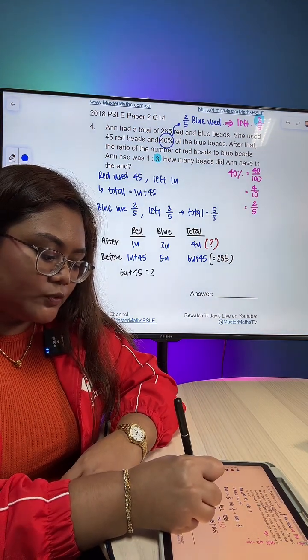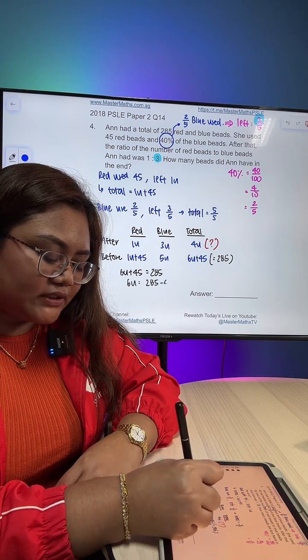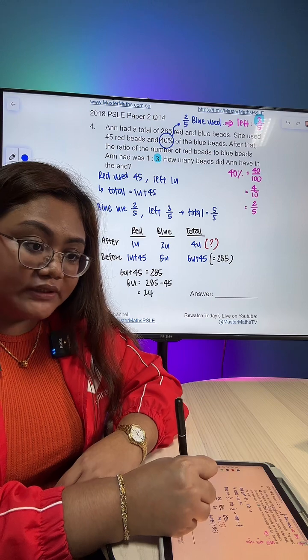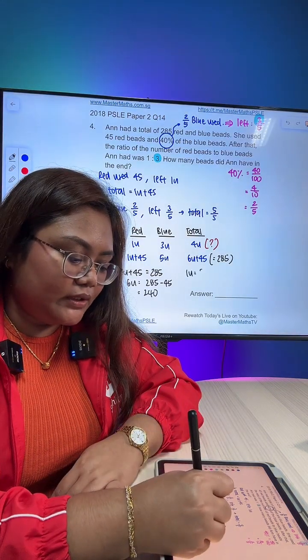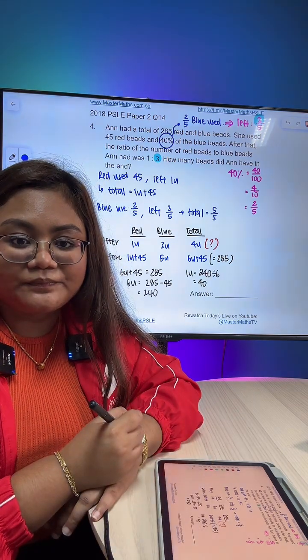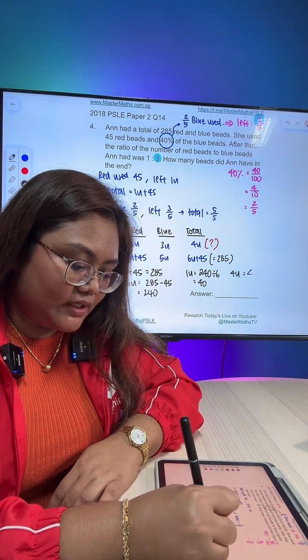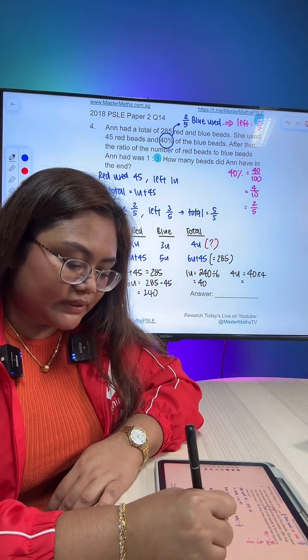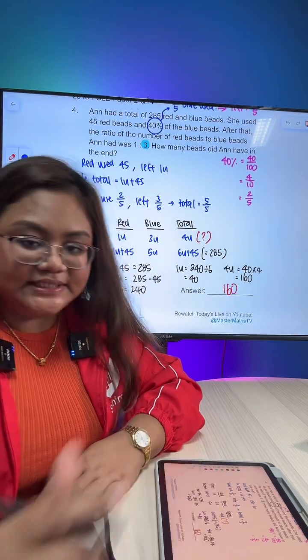6U plus 45 is 285. 6U will be 285 minus 45 to give us 240. 1 unit will be 240 divided by 6 to give us 40. Then, after that, 4 units will be 40 times 4 to give us 160. Okay? So, final answer, 160.